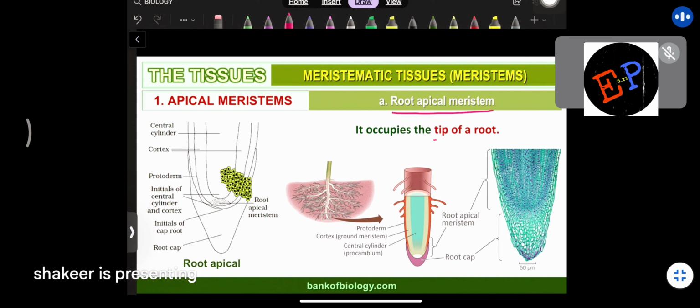So it occupies the tip of the root. Where you can find the root apical meristems, we have already studied. They are present in between the central cylinder and the cortex. So that is nothing but the tip of the root itself. Fine. We have already studied all of them.